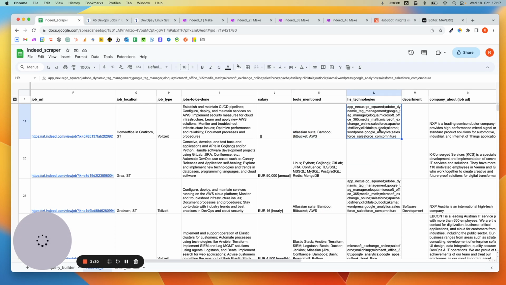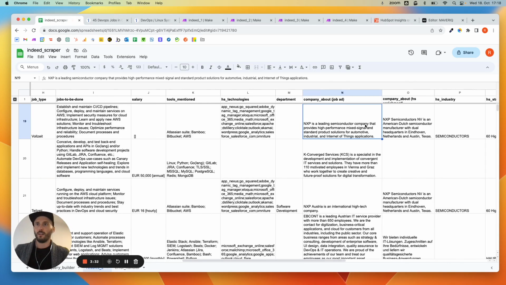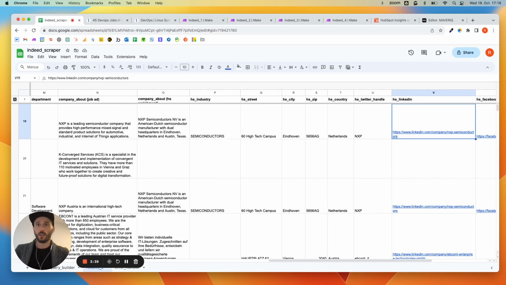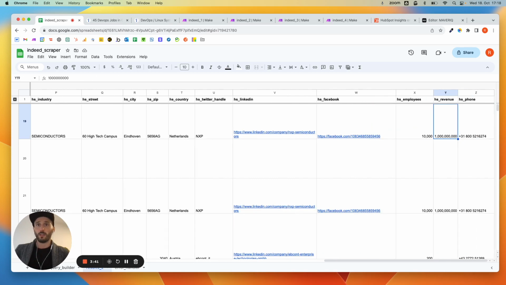So I'm getting even technologies from HubSpot. I'm getting the about, right? I'm getting industry, address, city, country, LinkedIn page, Facebook page. Employees and revenue is mostly bullshit, but it's there. And then the phone. And then just to show you how that works, super briefly, I have this query builder here, which is the tab.